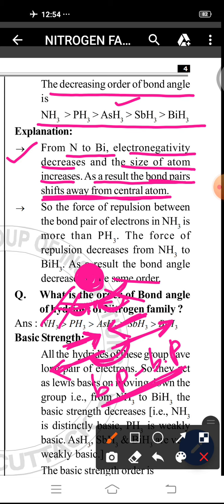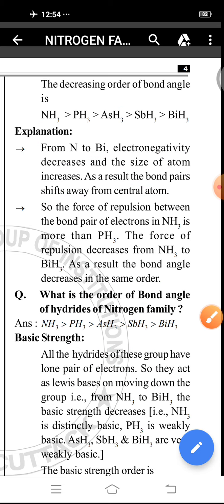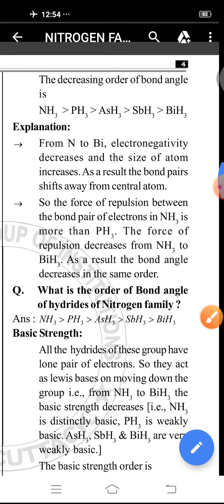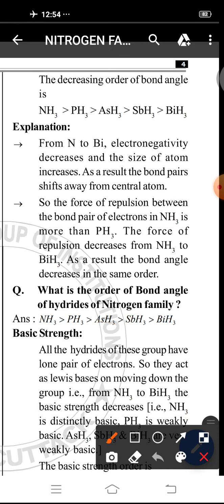Coming to the next point, the force of repulsion between the bond pairs of NH3 is more than that of PH3 because the electronegativity of nitrogen is more than that of phosphorus.